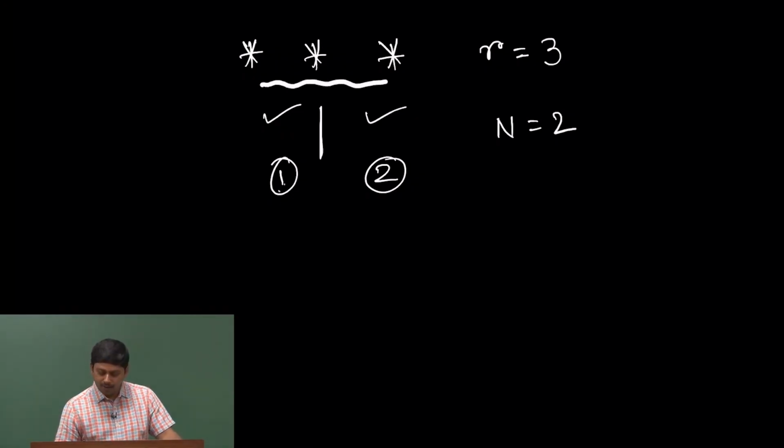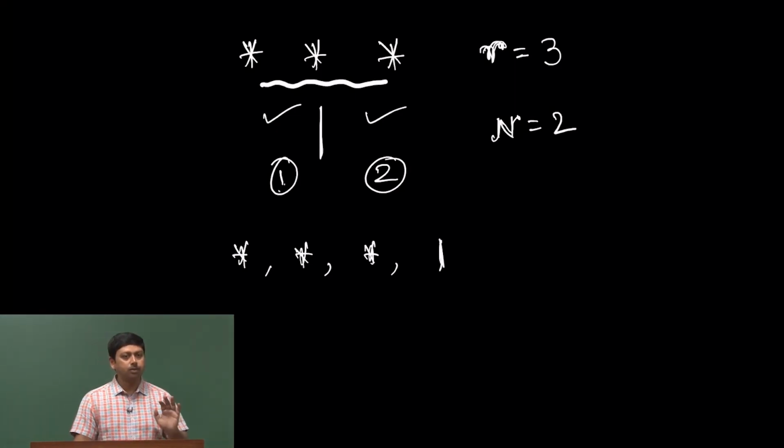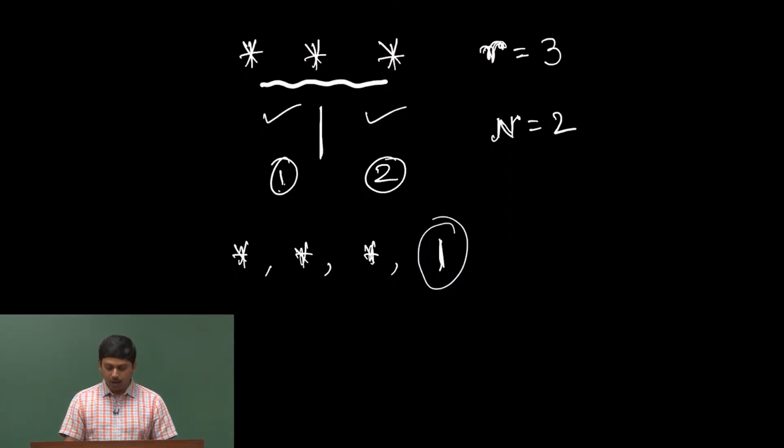So, I have 3 units of energy and I have 2 particles. Now, essentially I have 4 elements, 1, 2, 3 and 4. Just imagine them as elements. Out of these 4 elements, I can put this bar in any of the 4 places.